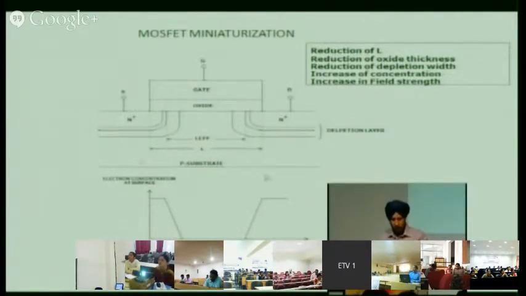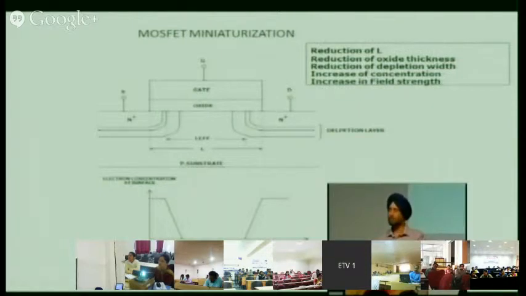Now there is a well here. Because if it's a P substrate, there will be an N well here, and there will be a depletion width of the well also, and within the well you are making source and drain. So there is a depletion width of the source and drain also. So there is a source, there is a well. These depletion widths can also touch. So there is a vertical punch through.